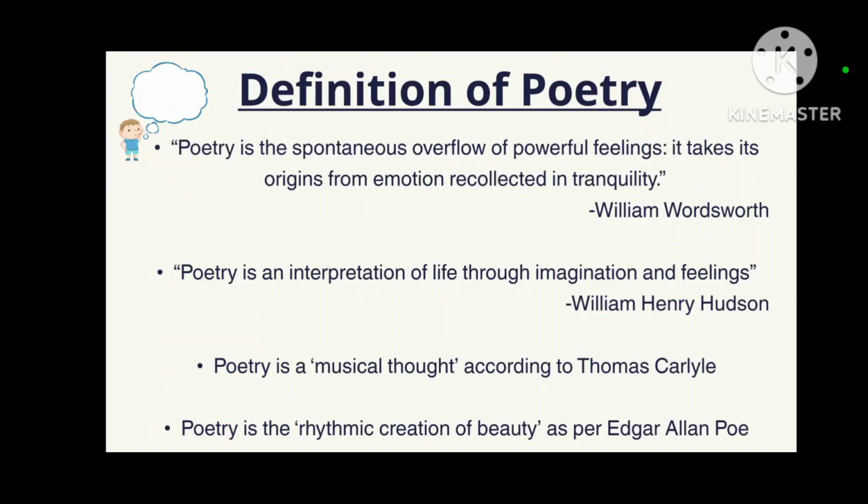And according to Edgar Allan Poe, the last definition, poetry is the rhythmic creation of beauty. So you will find the third and fourth definitions quite similar. Poetry is the rhythmical creation of beauty. It is a recreation of something which is beautiful, but in a rhythmical or musical manner. So these are the four definitions given by certain writers, poets and critics, right?